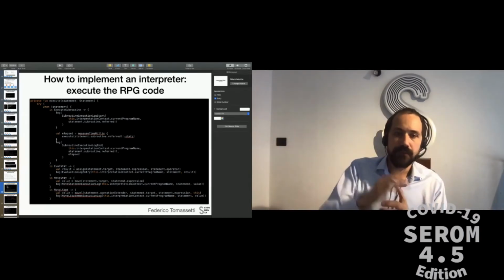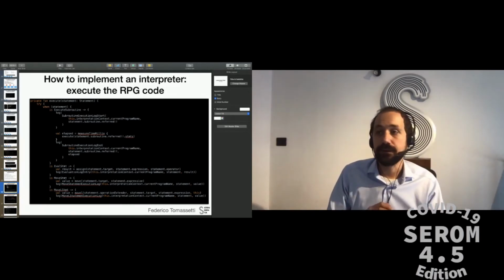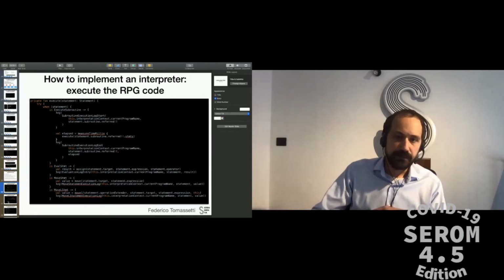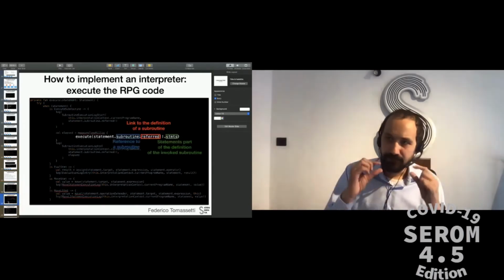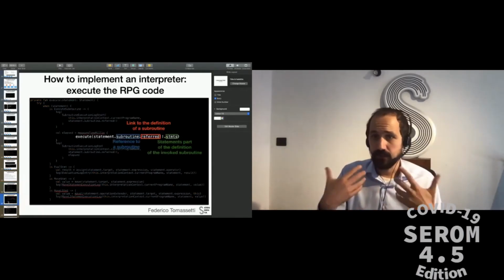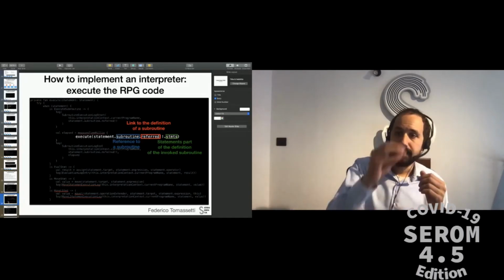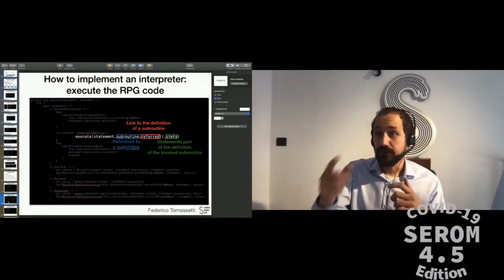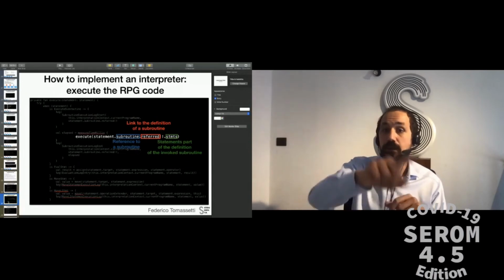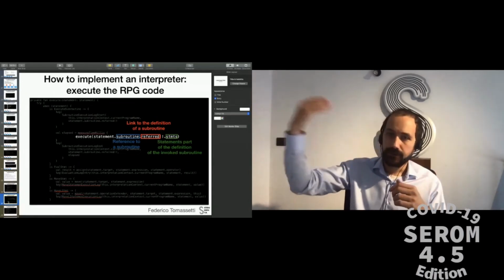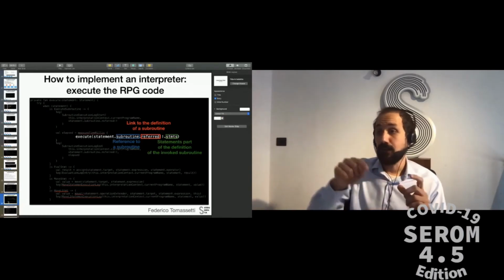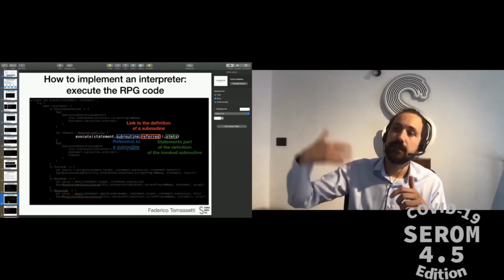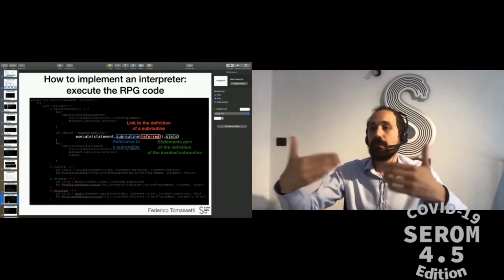In this case, we have the first example, the execute subroutine statement. We do some logging, we do some performance tracking, but then the really important thing that we do is this line, which is highlighted. In this case, the statement contains a reference to a subroutine. Given we have resolved the symbol, we know which subroutine it is. So refer is a link, a pointer to the definition of this subroutine. And given we have a pointer to the definition of the subroutine, we can access the list of statements that are defined in the subroutine that we want to invoke. And so we can execute them immediately.